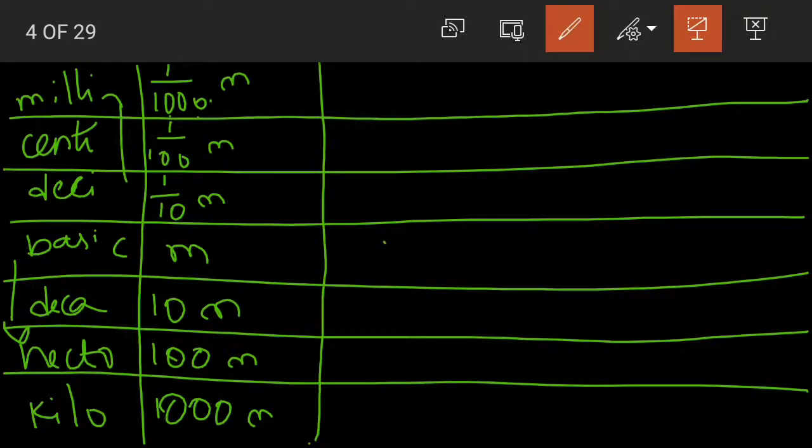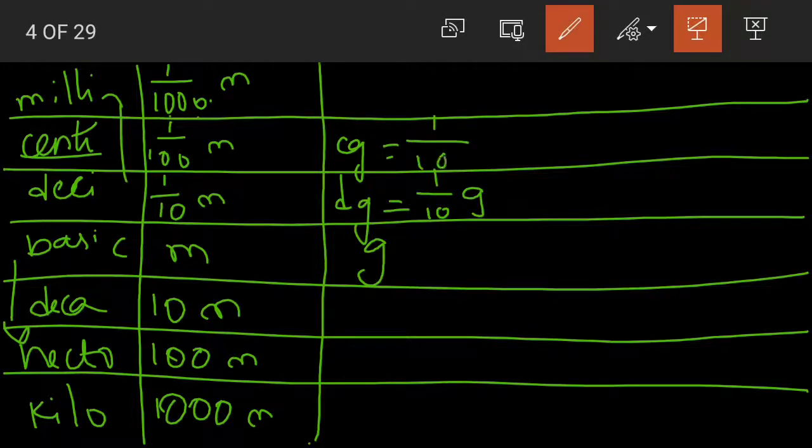Now if we apply the same pattern for the next unit of measurement after length, we have the mass. What is the basic unit of measurement for mass? Grams. Yes children. So when it comes to deci, it would be decigrams. 1 decigram is equal to how much? 1 by 10 of a gram. Now next centi. 1 centigram is equal to how much? 1 by 100 of a gram.